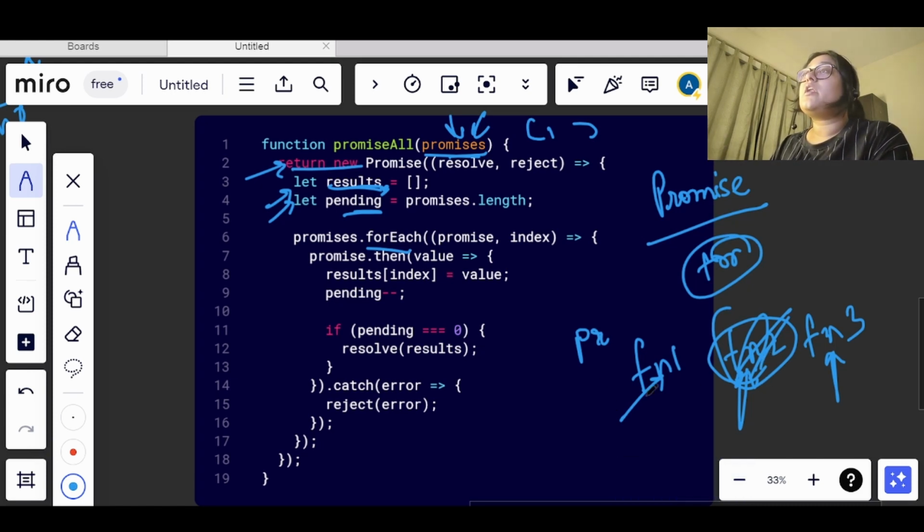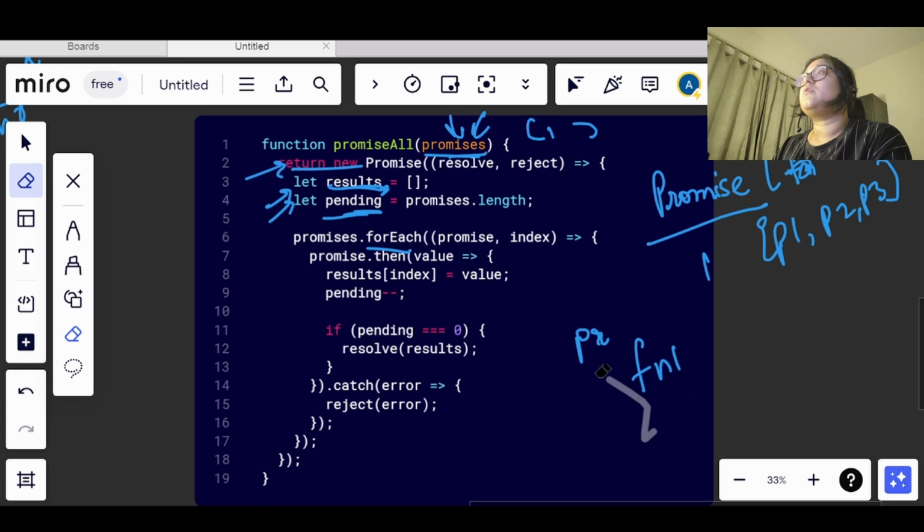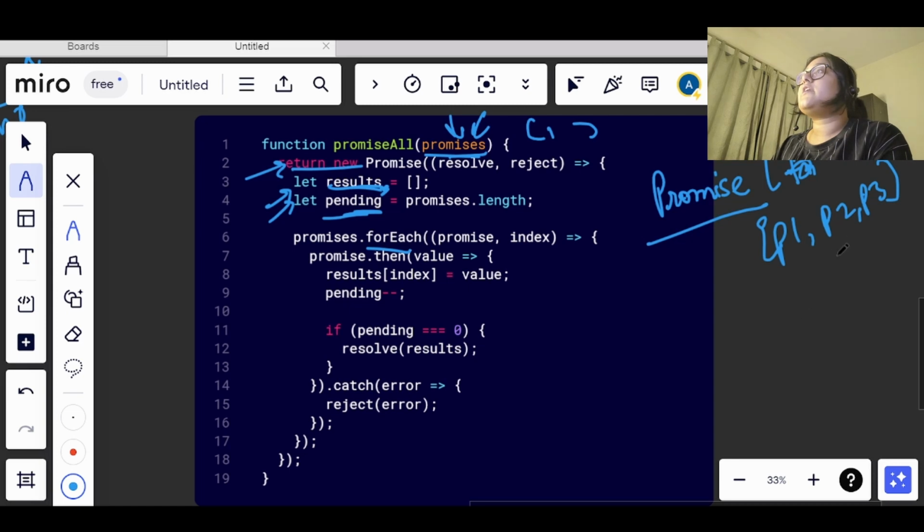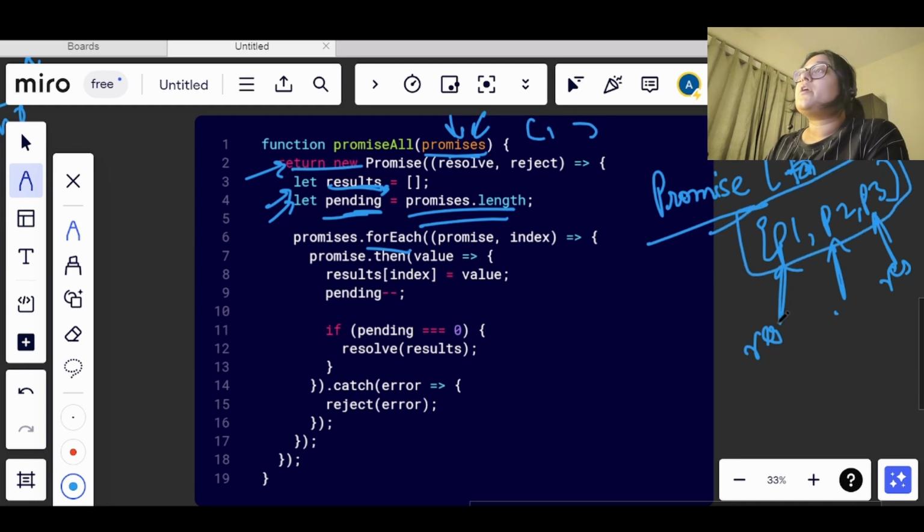So what will happen, now we have kept our pending with the length of the promises. Let's say we have three promises, p1, p2 and p3. Now let's say this is not resolved, this is resolved, this is resolved. This promises.length shows how many promises we have, so pending will store the number of promises.